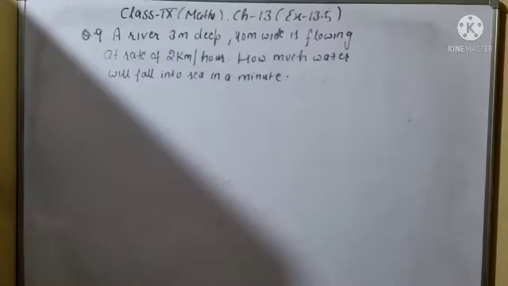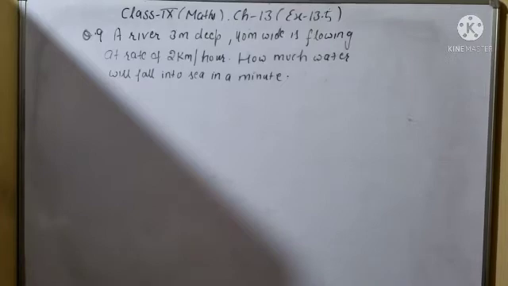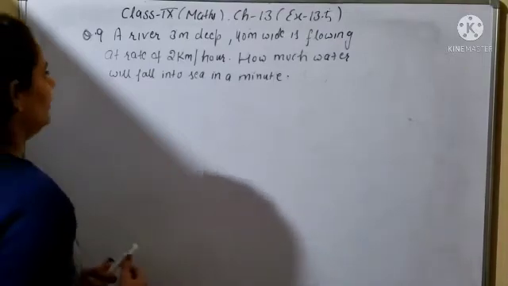Let's start our next question. Last question of this exercise. Question number 9. A river 3 meter deep, 40 meter wide is flowing at a rate of 2 kilometer per hour. This is the speed, 2 kilometer per hour. So how much water will fall into the sea in a minute? In a minute, how much water will fall?